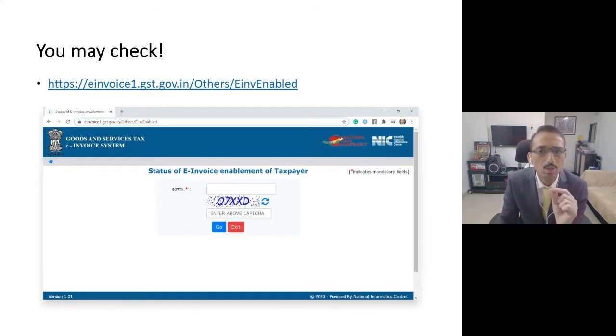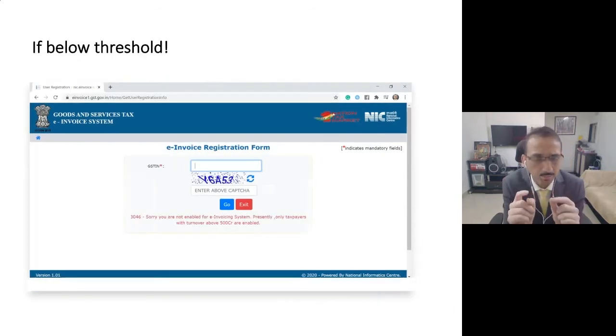And one thing very important that all of you should do as a participant: go to this website, check by using your GSTN number whether the e-invoice system is enabled for you or not, and take a screenshot of this, correct? You can see in this screen slide which is appearing, it specifically mentions, sorry, you are not enabled for e-invoicing system. So take a screenshot of this, correct?